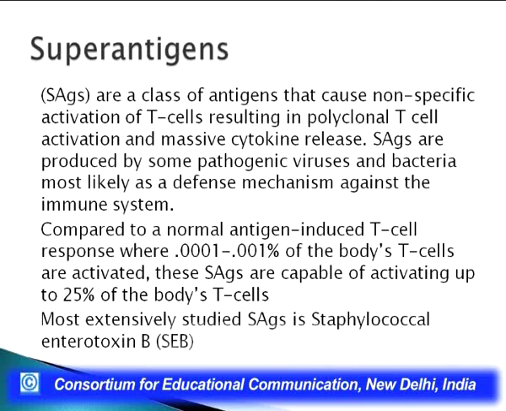Now, when we compare it to a normal antigen induced T cell response, where only 0.001 or 0.01% of T cells get activated, the amount of T cells that get activated due to super antigens is almost 25% of the body's T cells. That means we have a hyperactivation of T cells. The most extensively studied SAG is staphylococcal enterotoxin B.